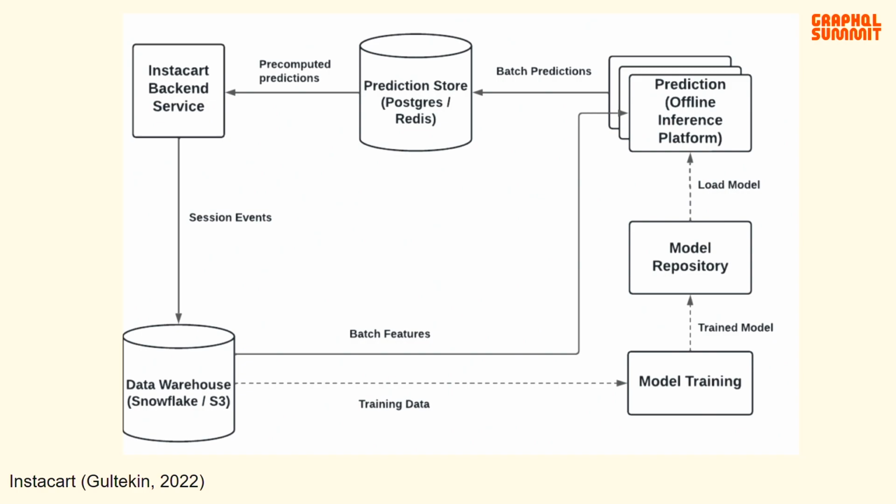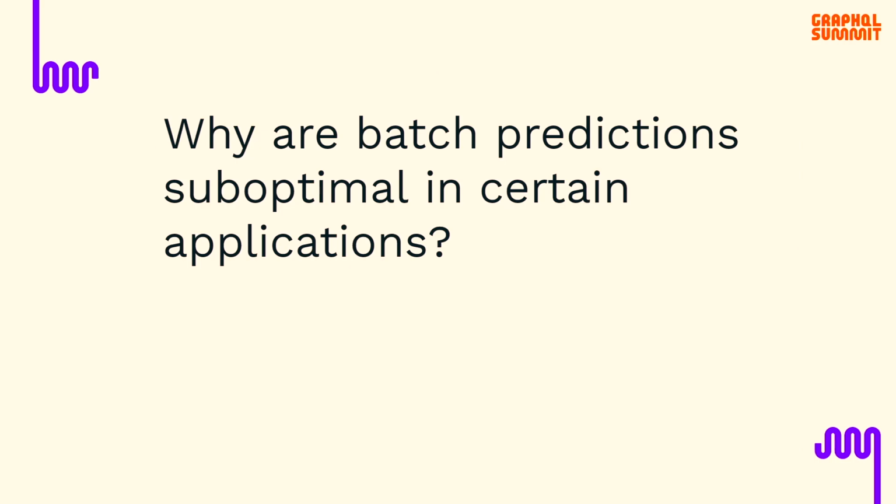So as we see, this type of prediction provides a number of benefits. We have scheduled processes for prediction, so we can compute them at scheduled times and aren't held to strict latency standards. Additionally, depending on the infrastructure, it might be more efficient on a per prediction basis rather than processing them individually, saving computational resources. But of course, in engineering, we know there isn't anything such as a free lunch, so why are batch predictions suboptimal in certain applications?